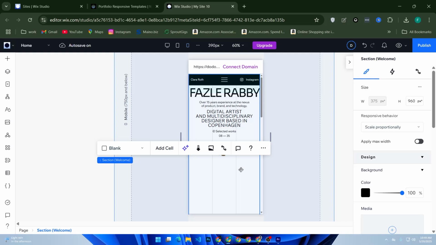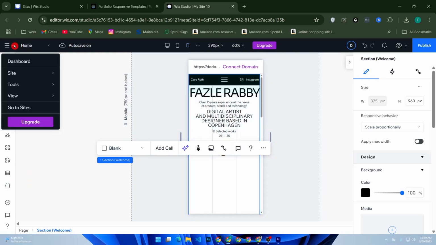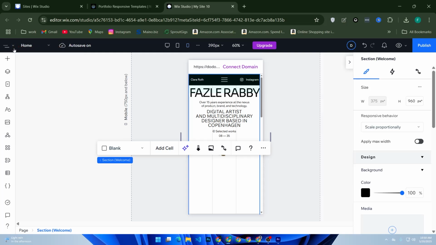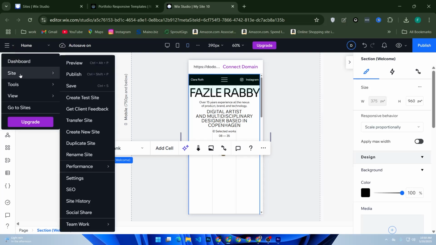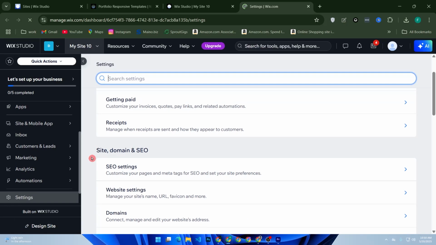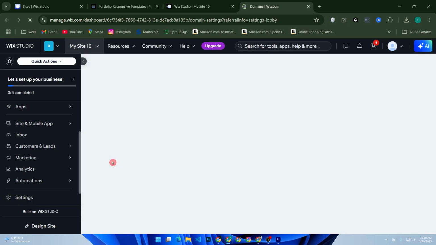Want your domain like yourname.com? Go to settings, from home section or click sites, then settings. Now find the domain tab. You will need to upgrade to a paid plan to connect a custom domain.